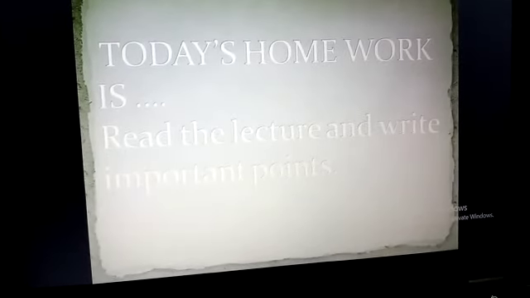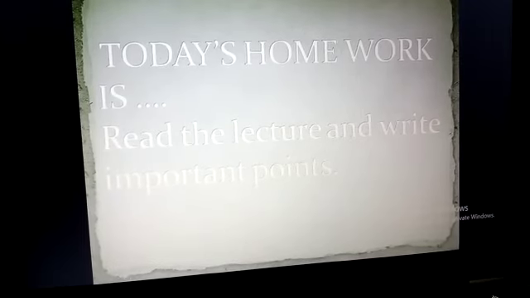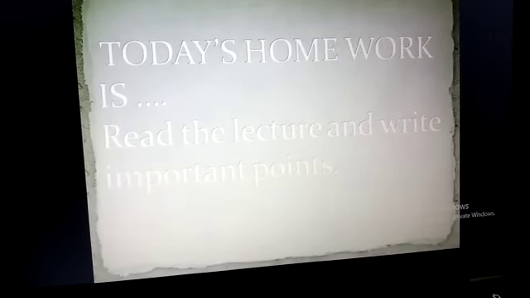Your homework today is to read the lecture carefully and write important points on loose sheets.